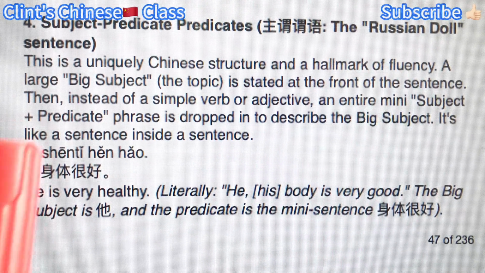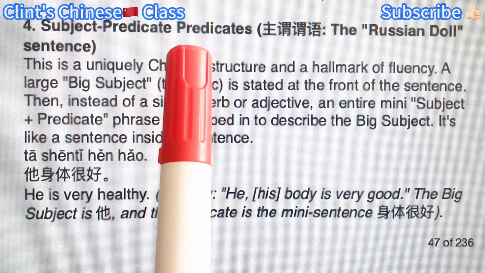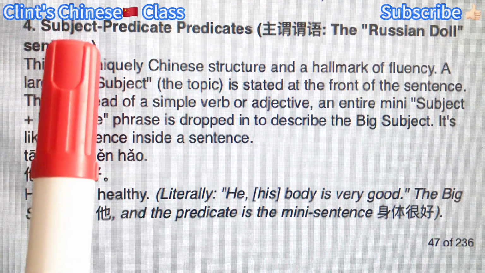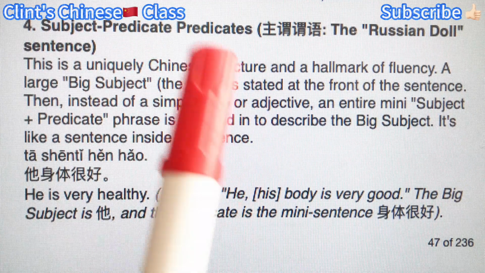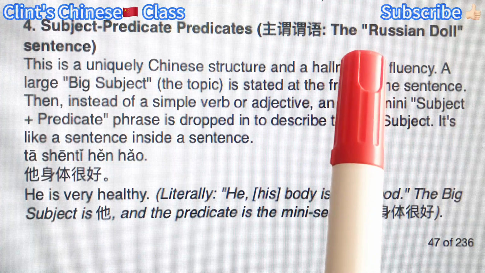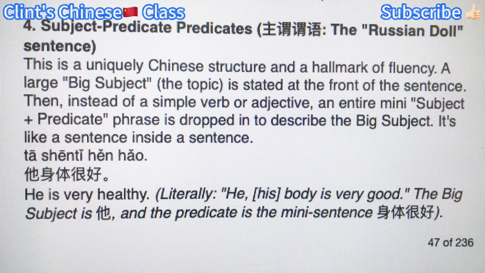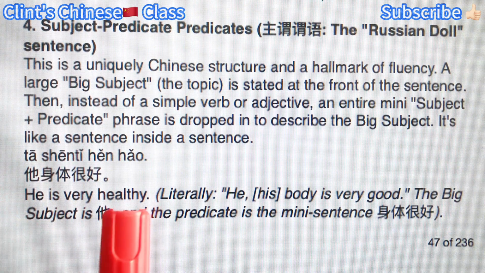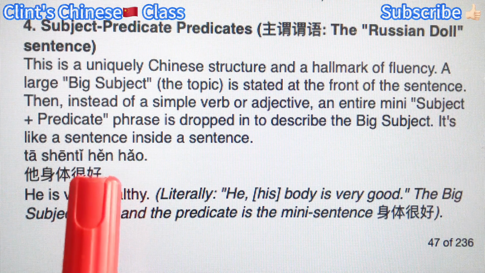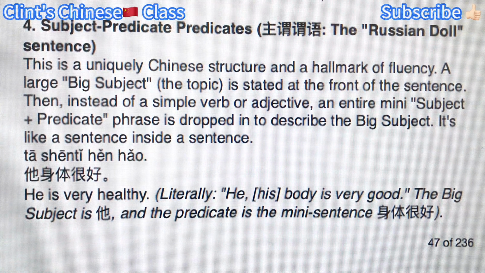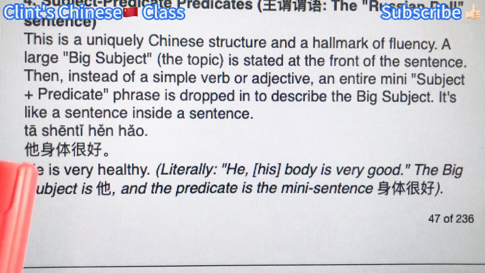The fourth type, subject predicate predicates, meaning you use a subject predicate combination as the predicate, right? Similar with the Russian doll, right? It's like you already have a predicate and then you already have a subject. After subject, in the predicate, you use a subject predicate. Like a little kangaroo in the pouch of the big kangaroo, right? Something interesting.